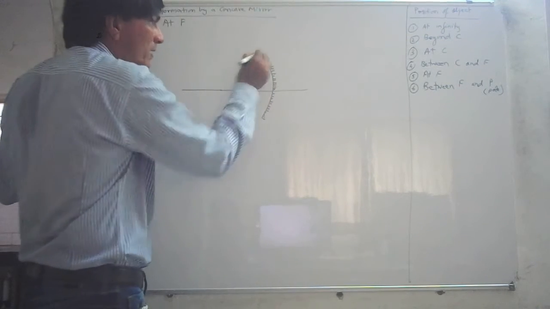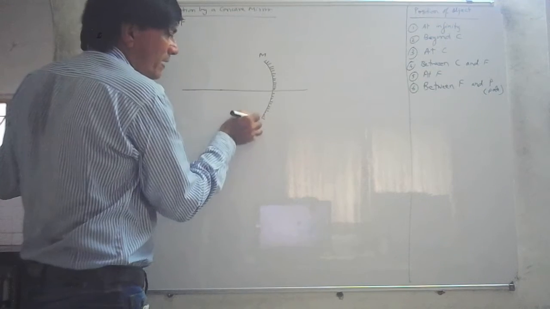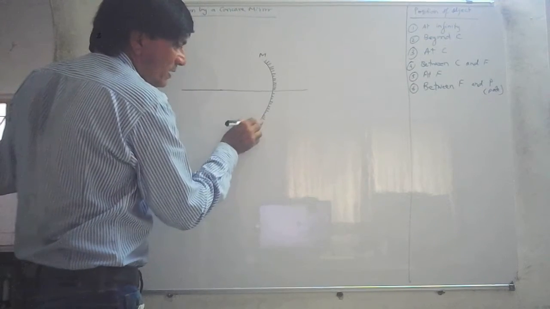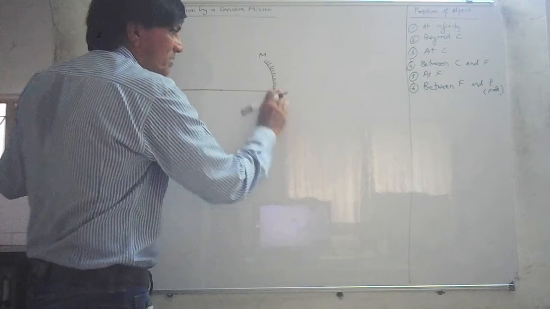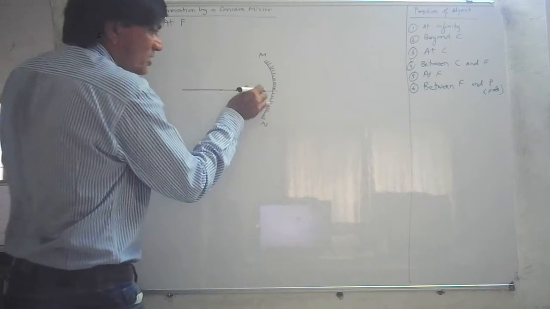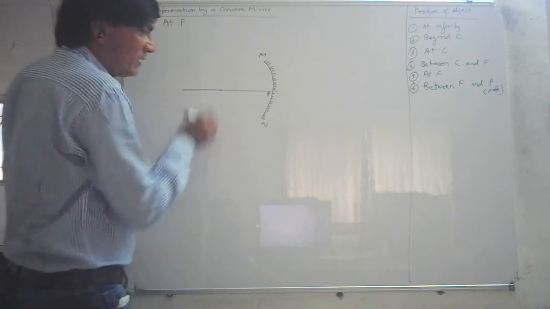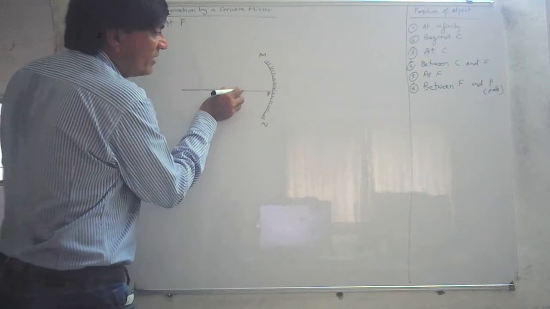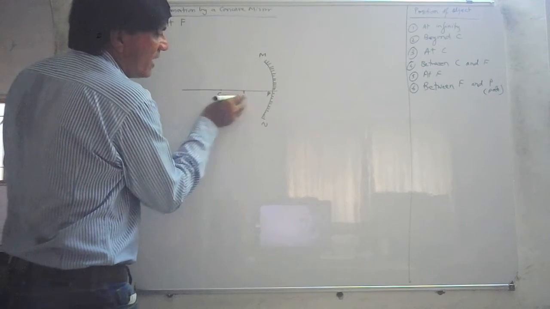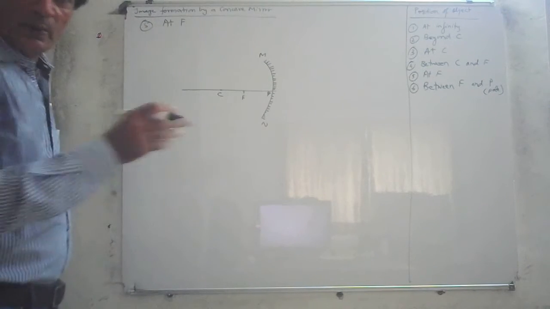This is your mirror. Let us call it MN. MN is the aperture of the mirror. You can rub this out. Then this is your P, the center of the mirror. This is your C. Half the distance is F. Your principal axis is ready.